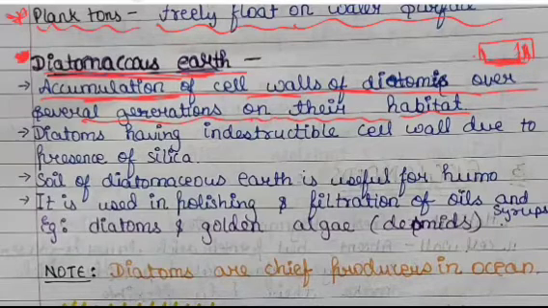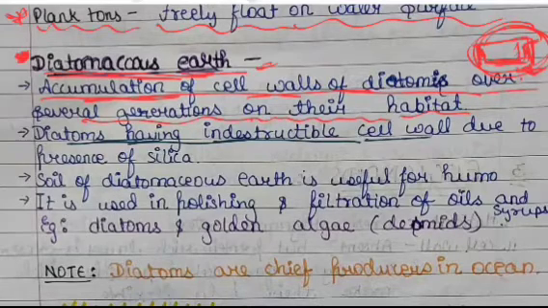The upper part is known as epitheca and the lower one is hypotheca. After the death of these organisms, this cell wall remains suspended in their habitat and forms diatomaceous earth. These diatoms have a cell wall which cannot be destroyed because of the presence of silica in it.